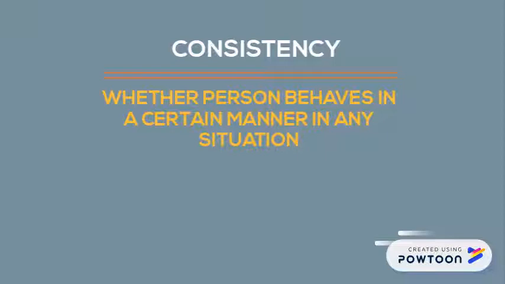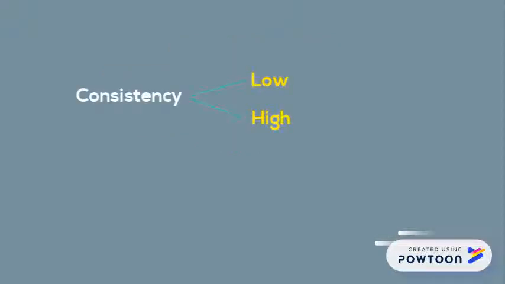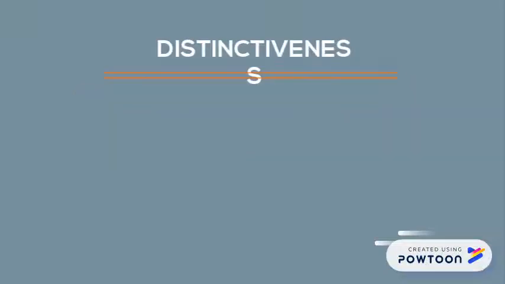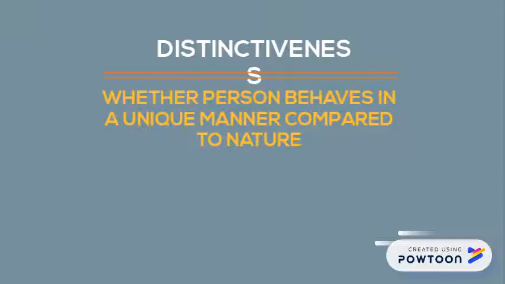Let's take a look at our flaky friend Wen-Qi, who exhibits the same behavior every time her friends ask her out. This is an example of high consistency in Wen-Qi's behavior. Whenever her friend asks her out, regardless of what occasion and which friend, she will always make up an excuse to not meet up. Hence, JP is more likely to think that Wen-Qi is just finding excuses for herself, which is an internal reason.